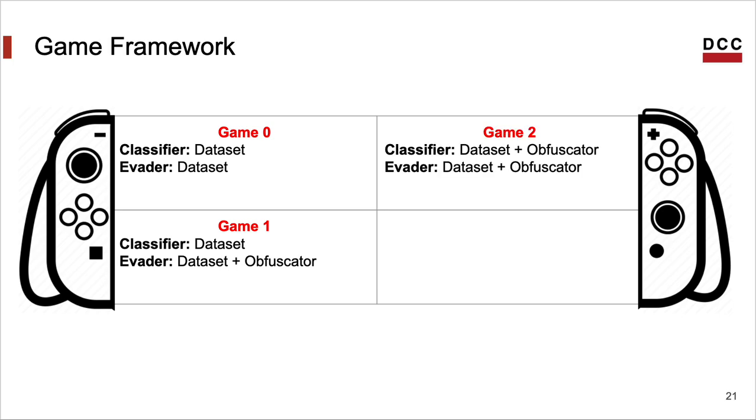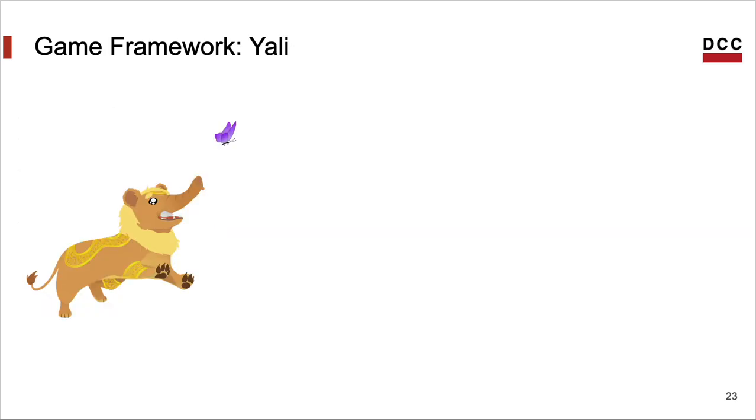Game 2 is like game 1, except that the classifier knows which obfuscator the evader uses. The classifier can use this obfuscator during training. In game 3, the evader can obfuscate programs. The classifier can optimize the programs though. So the evader obfuscates a program to challenge the classifier. And then the classifier can apply an optimizer on this challenge. The hypothesis here is that optimizations can revert obfuscation.